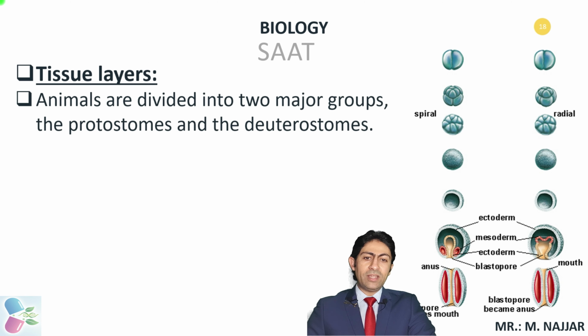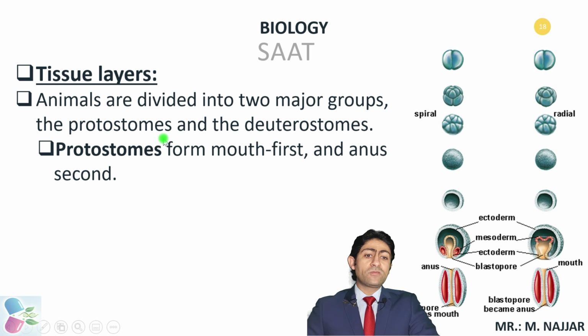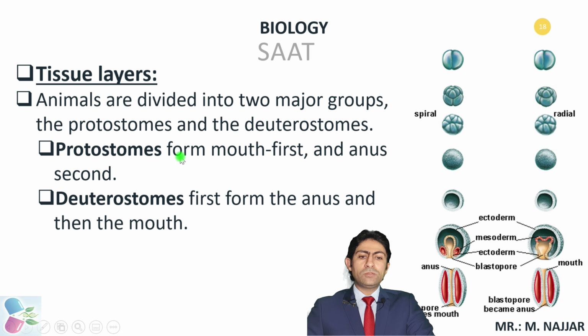Regarding the tissue layers, animals are also divided into 2 major groups, the protostomes and the deuterostomes. In protostomes the mouth forms first. Proto means first. Stome means opening. So in the protostome, the mouth opening is formed first, then the anus comes later. The deuterostomes first form the anus and eventually the mouth.